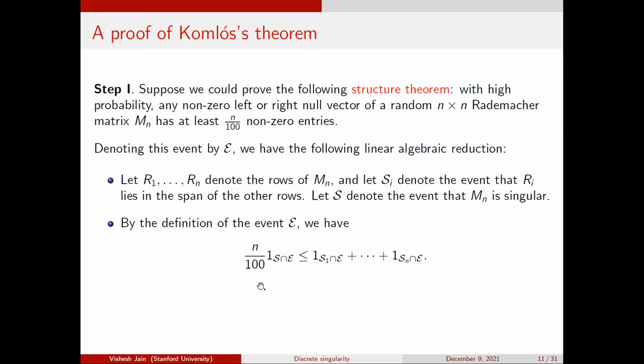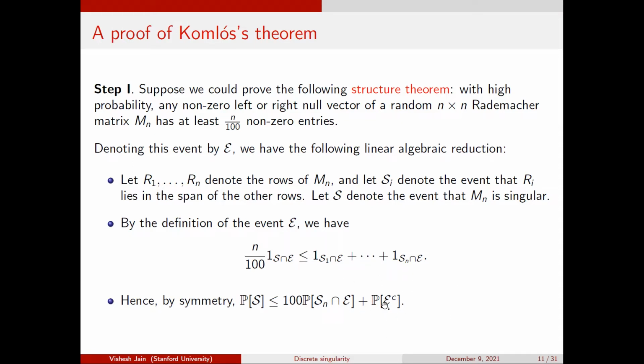This is just saying that if the matrix is singular and E holds, then, say, row 1 is in the span of the other rows, row 5 is in the span of the other rows, and so on for n over 100 of these. Now I can take expectations on both sides and use the law of total probability. The probability of singularity is at most the probability of S intersect E plus the probability of E complement.